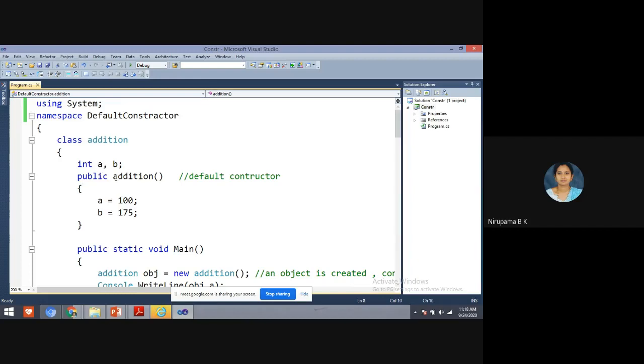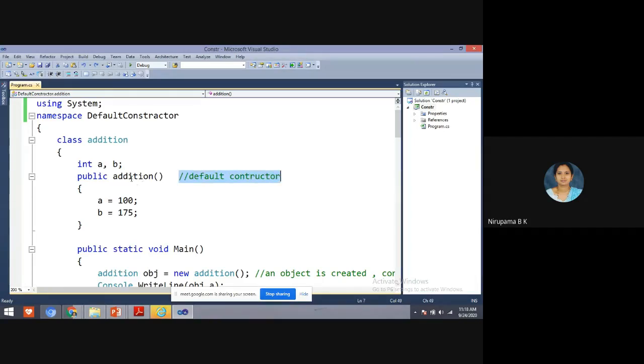Yes, respond, it should have a return type. But this addition is a special method of this class, and it has the same name as the class. The class name and the method name are both the same. This means it is the constructor of this class. The addition is the constructor, and we call it a default constructor.